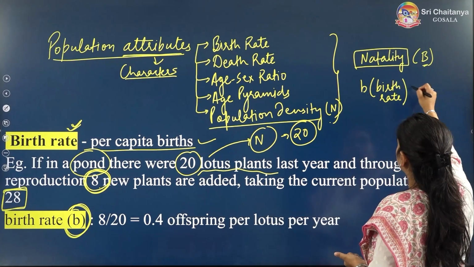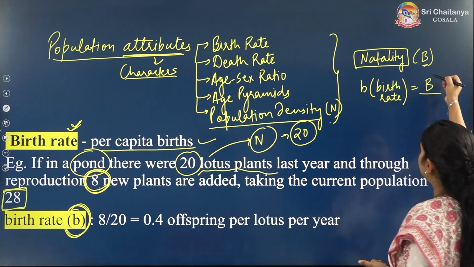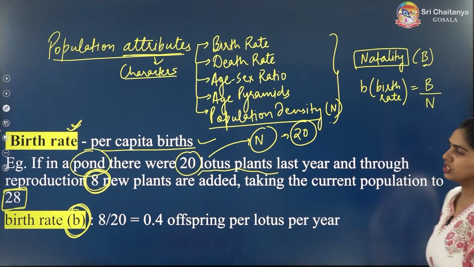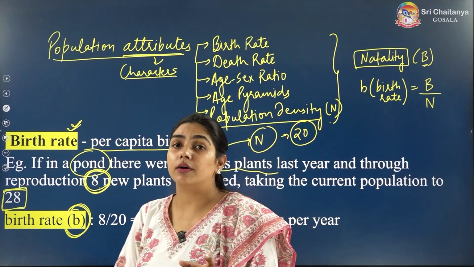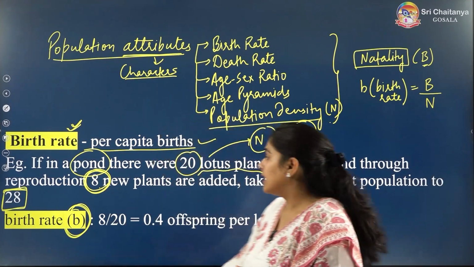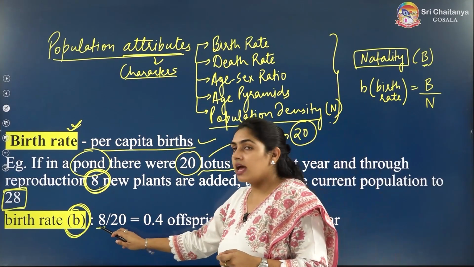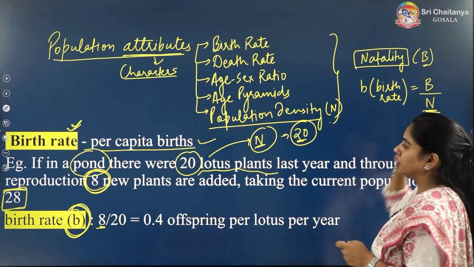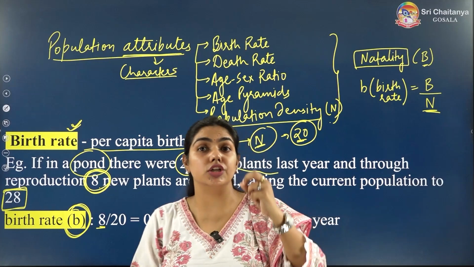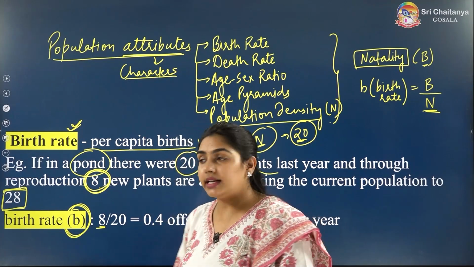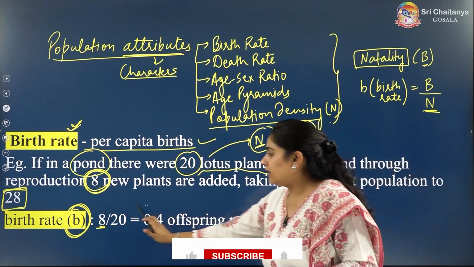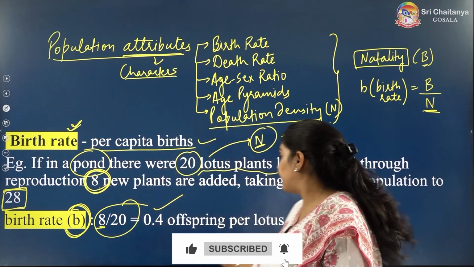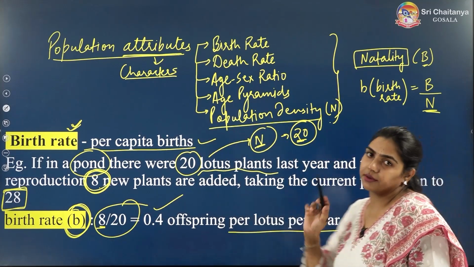We can calculate birth rate by dividing the total number of births by the original population. So what is the total number of births? 8 are the total number of births. And what is N here? What is the population density? What is the original population size? 20. So 8 by 20. You will get the answer 0.4 offsprings per lotus per year.